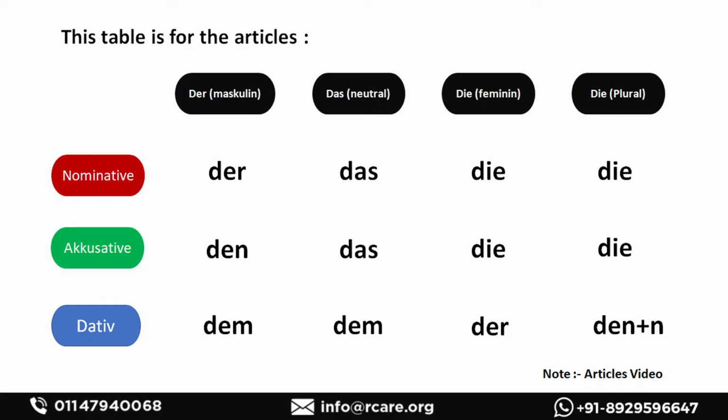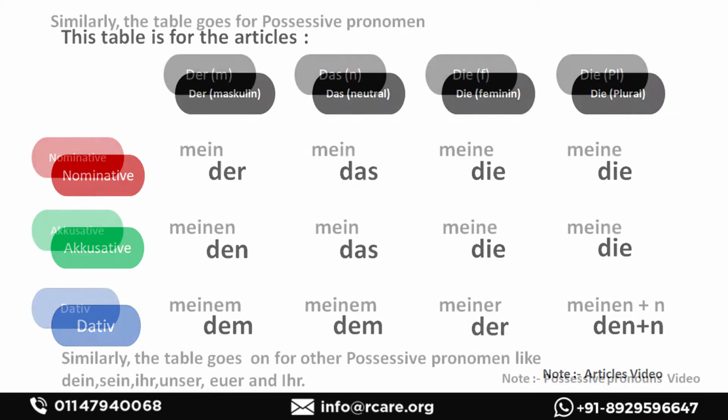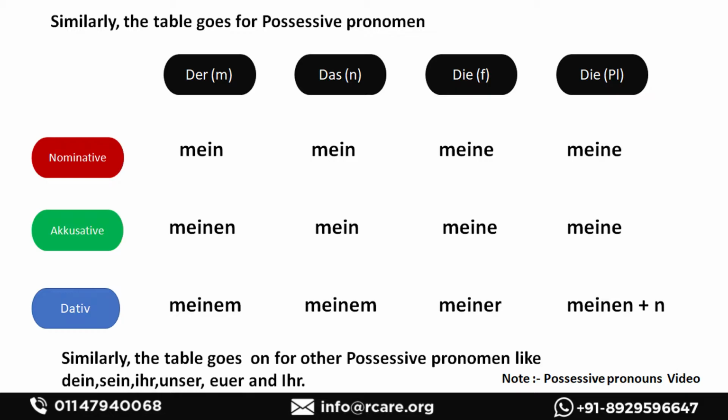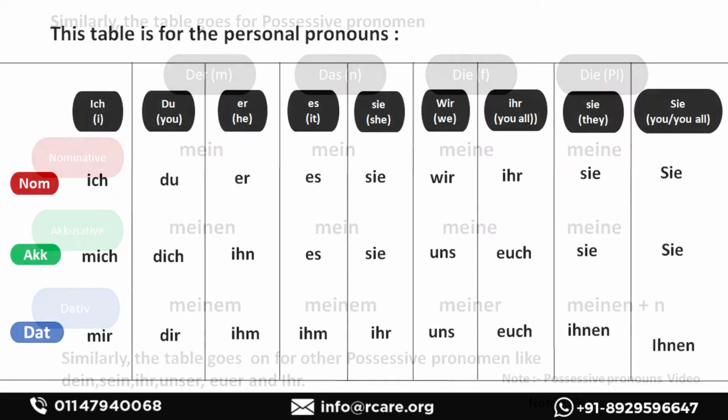You'll have to learn the table as it is. And please memorize it. I have seen students making a lot of mistakes only because they have not learned the tables by heart. Here's the table for articles, and next the tables for possessive pronouns. You'll have to learn them as they are. You can focus on the pronunciation when we read them in the sentences.